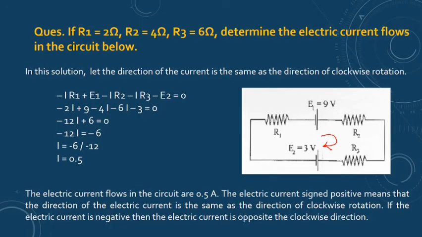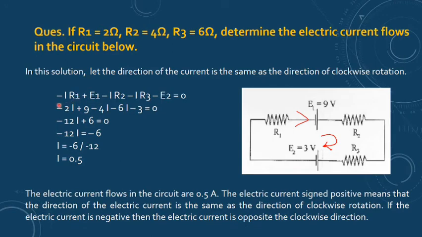Similarly, one more easy question. Resistances R1, R2, R3 are given as 2 ohm, 4 ohm and 6 ohm, and you find the electric current that flows in the circuit below. Again we are supposing the current is in the same direction, clockwise. Now you can write the equation.